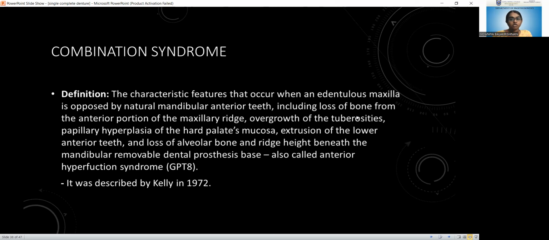That includes loss of bone from the anterior portion of the maxillary ridge, then overgrowth of tuberosities, then papillary hyperplasia of the hard palate, and that can cause extrusion of the lower anterior teeth. There is also loss of alveolar bone and ridge height beneath the mandibular removable dental prosthesis base. We call it anterior hyperfunction syndrome.